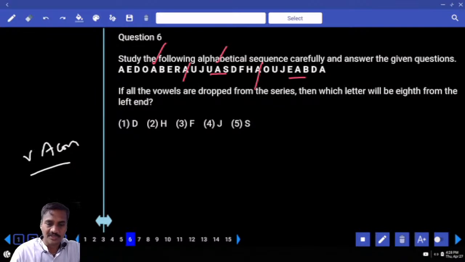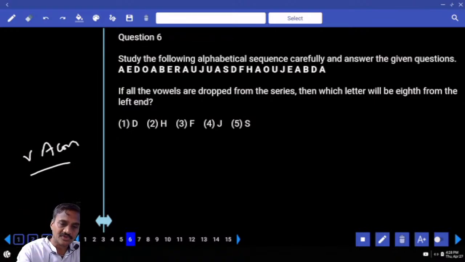Then the sixth one: if all the vowels are dropped, which letter will be 8th from the left? Now we need to count the 8th consonant from the left-hand side. 8th consonant: 1, 2, 3, 4, 5, 6, 7, 8. 8th is the choice for question number 6.